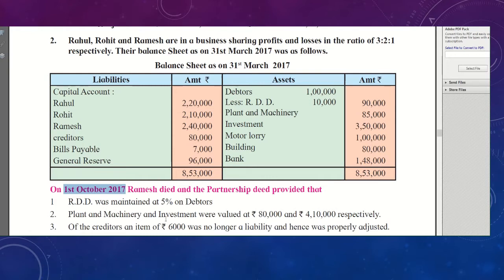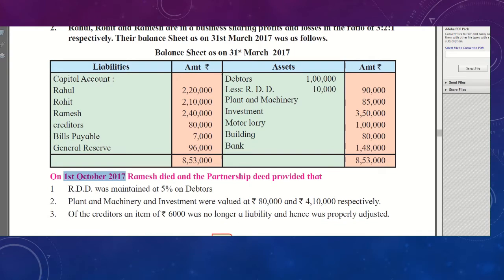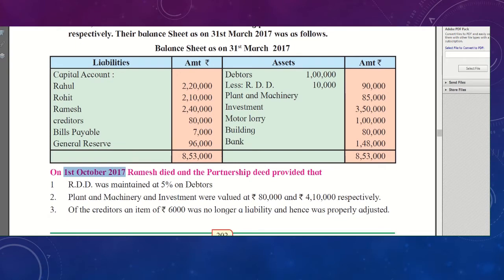So let's go further. First we will see the balance sheet in which the capital accounts of Rahul, Rohit and the general reserve are given. You already know that from the old balance sheet we have to record the opening capital account and distribute the general reserve among the existing partners. In this problem, students, you need not prepare the P&L adjustment, partners' capital accounts and balance sheet.